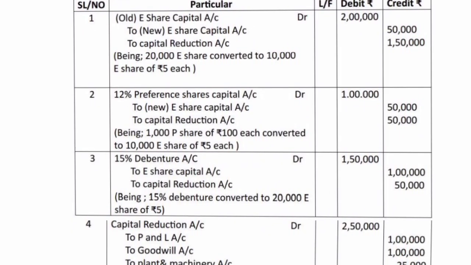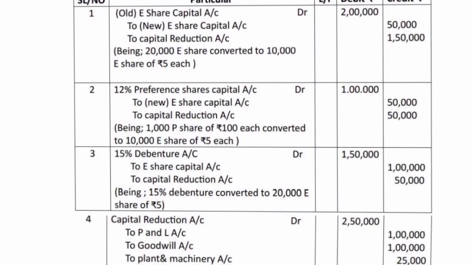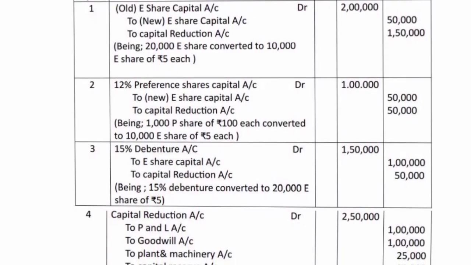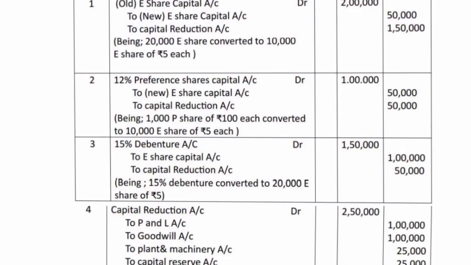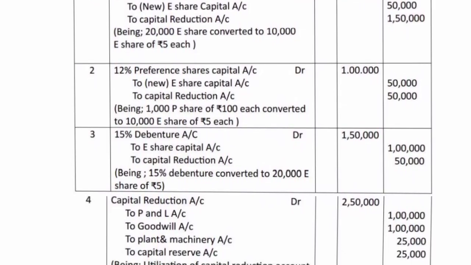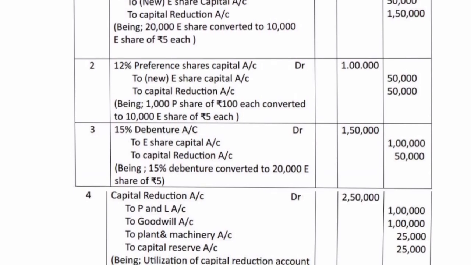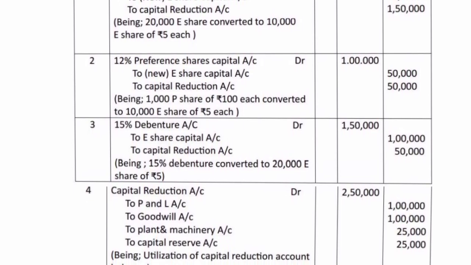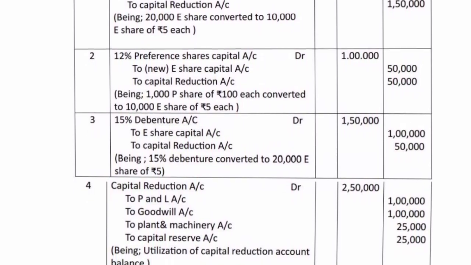Next entry. 12% preference share capital account debit 1 lakh, to new equity share capital account 50,000, to capital reduction or reconstruction account 50,000. Next entry. 15% debentures account debit 1,50,000.